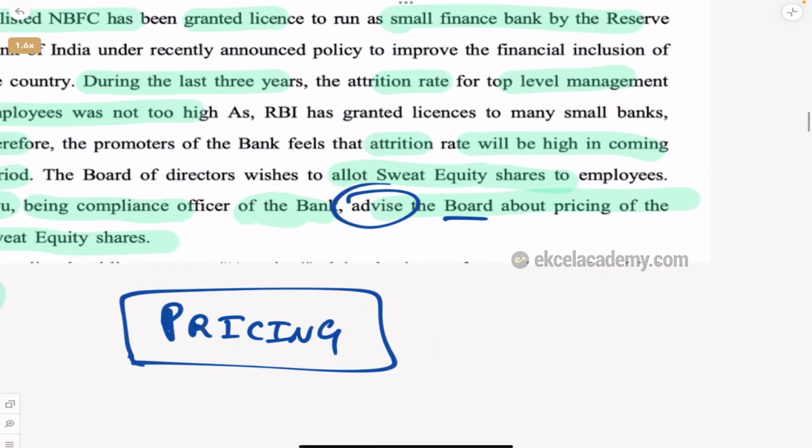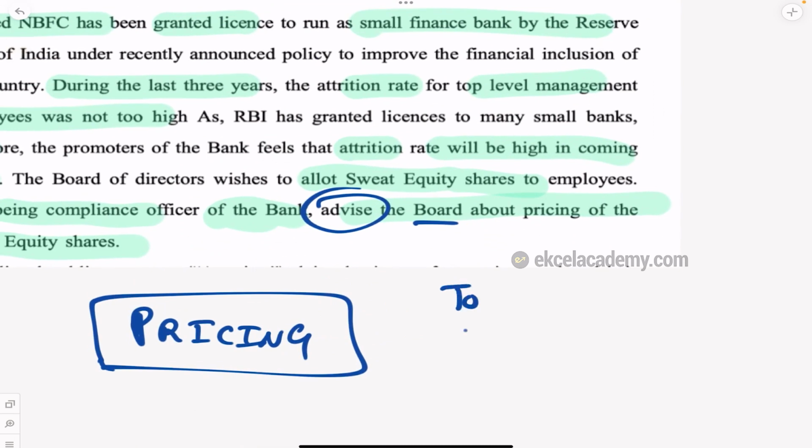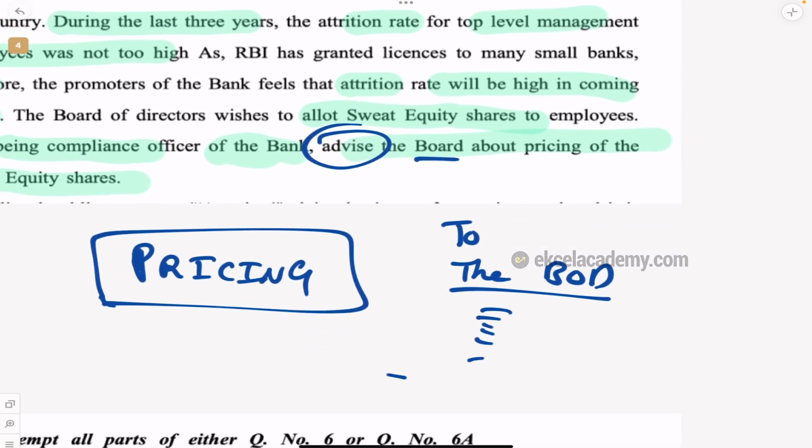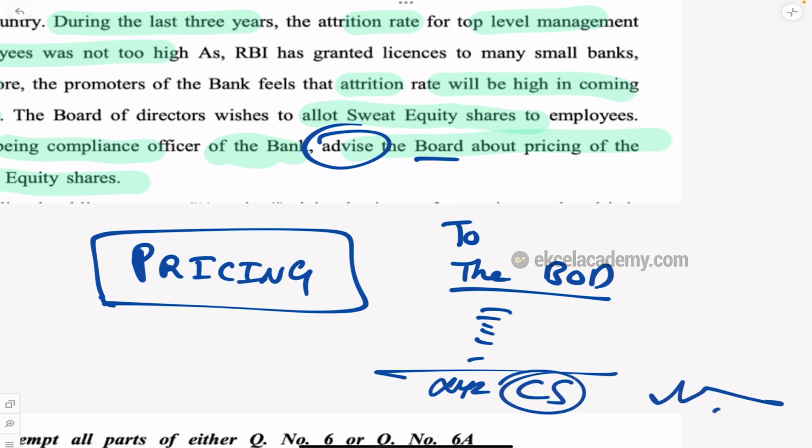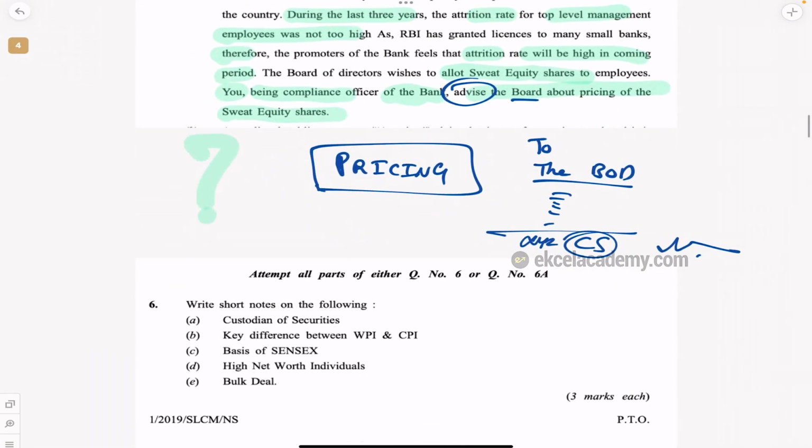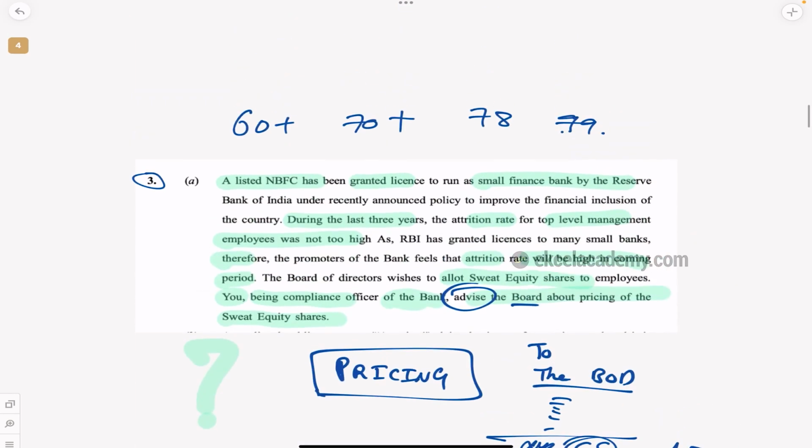So you can write the answer like to the board of directors and then write your answer. Because you are asked to advise the board, you advise the board. Then finally you say XYZ, company secretary. Don't sign, you can't do that, but I'm just giving you an idea. So I hope you got it.